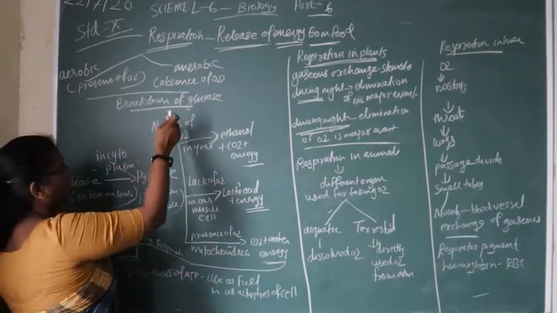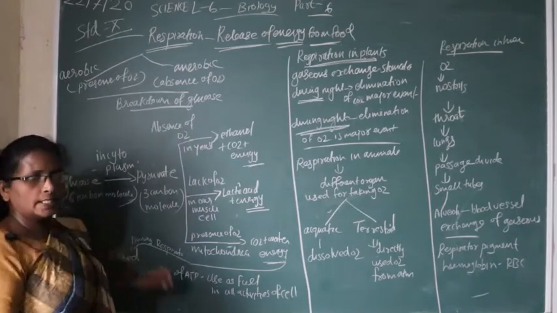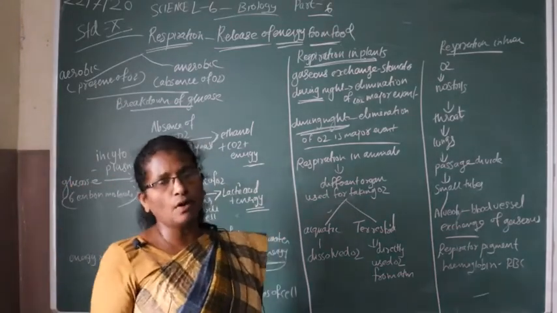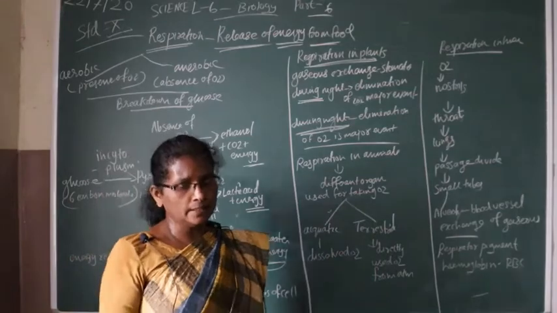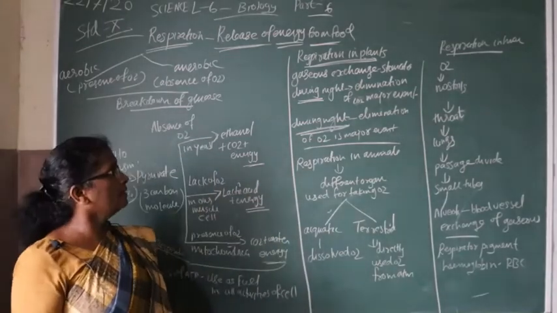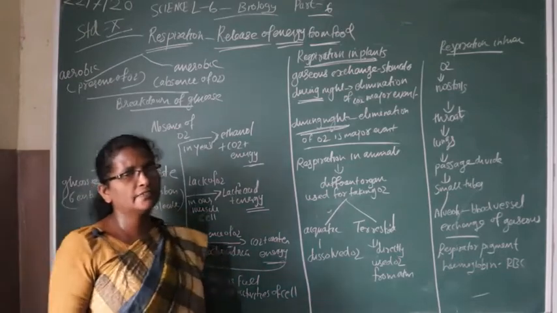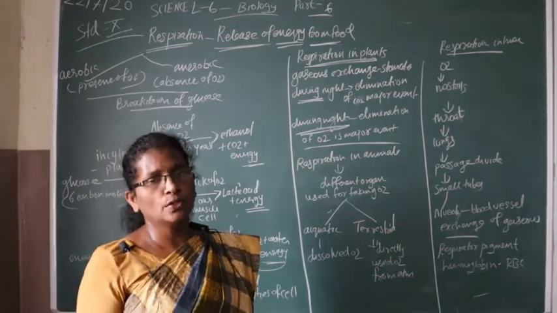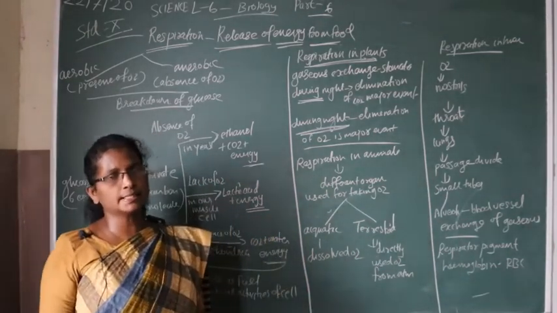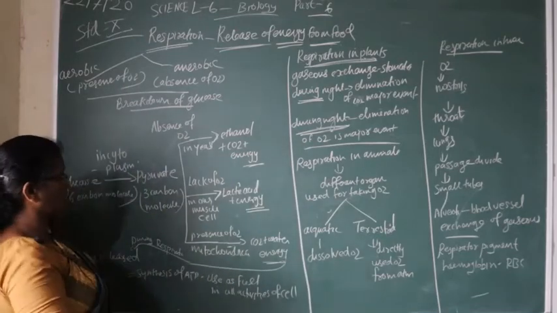Next we discuss the breakdown of glucose, by which energy is released. It occurs in different pathways, so now we discuss how the breakdown of glucose occurs.